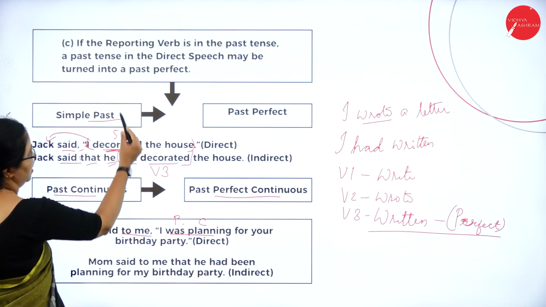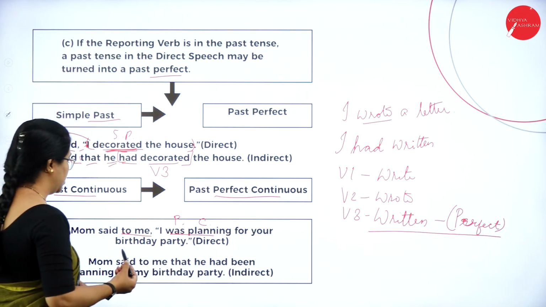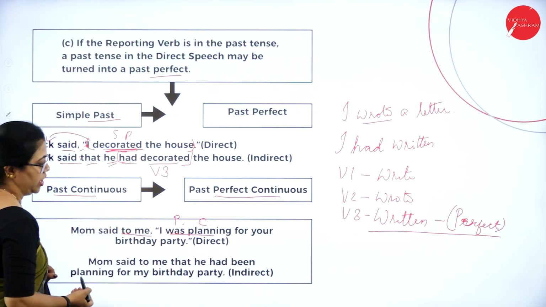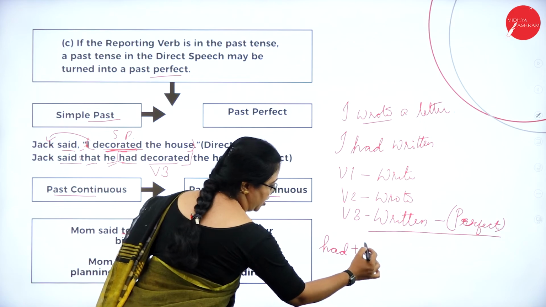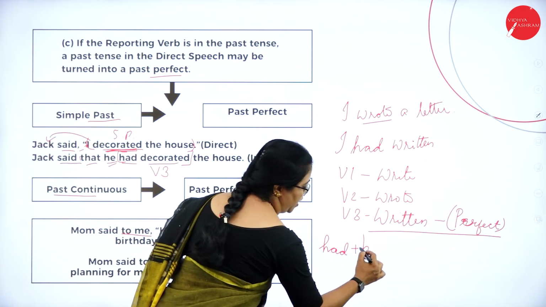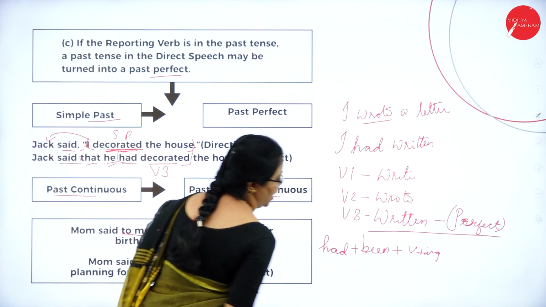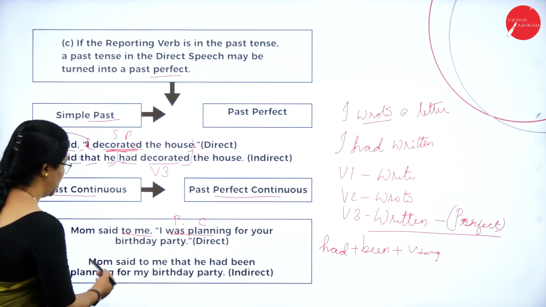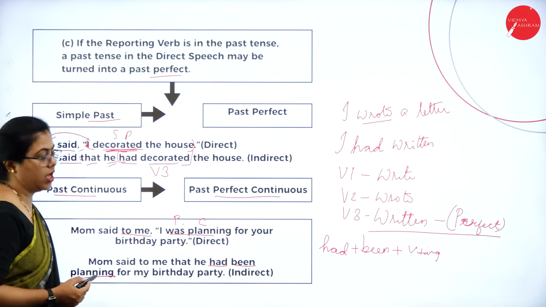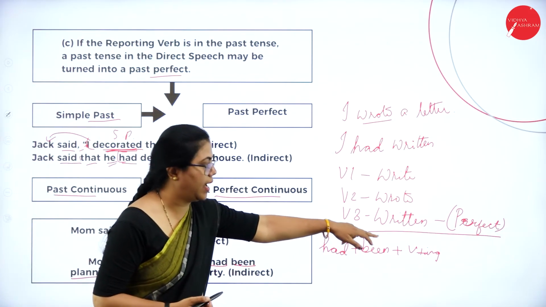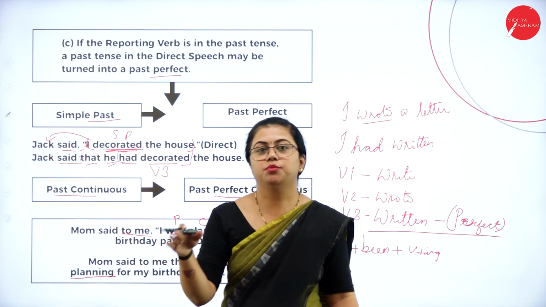Because you are changing it, whatever is in past tense will change to perfect tenses. You need to add the perfect tense over there. So how do you do it? Was planning will change to past perfect continuous. The form is had plus been, then the verb in ing form. This is the structure of past perfect continuous. So here, Mom said to me that she had been planning. Here it is had been and the verb in the ing form. This is how you change from past continuous to past perfect continuous.